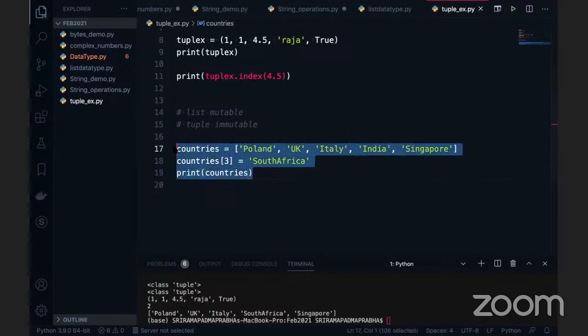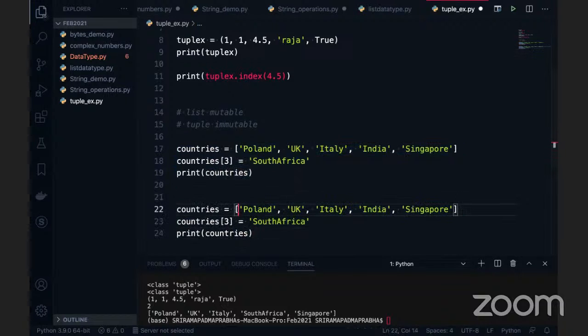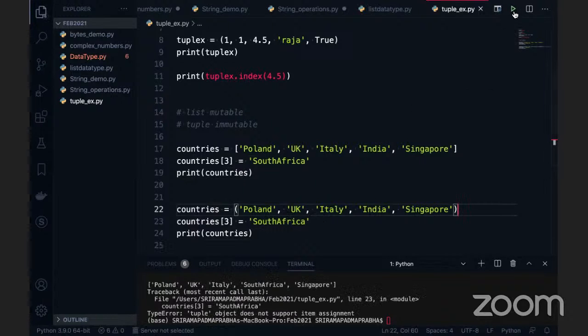Fine. The same data, I will take it into a tuple. I will change it to a tuple instead of a list. Same thing, everything is fine, nothing has changed, only the parentheses I have changed. Now if I execute this, you can see: tuple object does not support item assignment. This means you cannot change the given value. Once you assign the values to the tuple, you cannot do it.